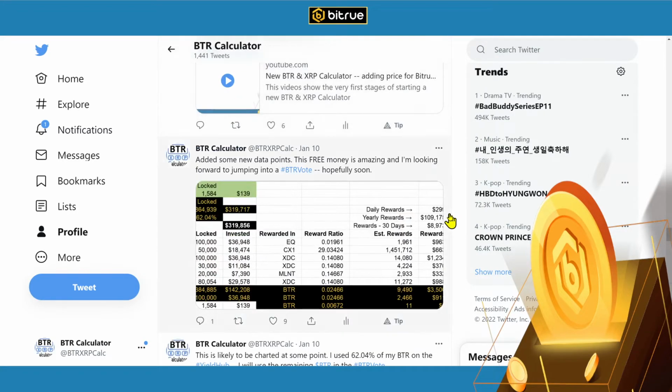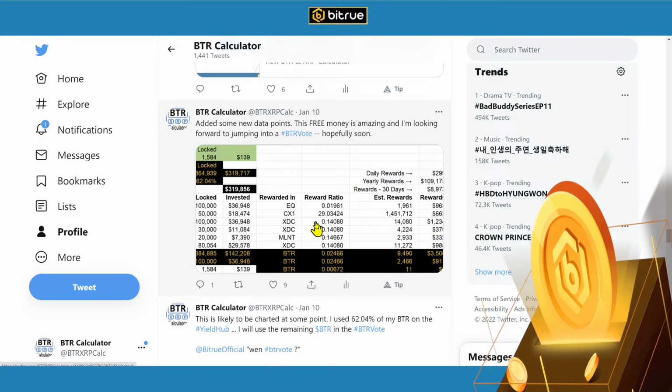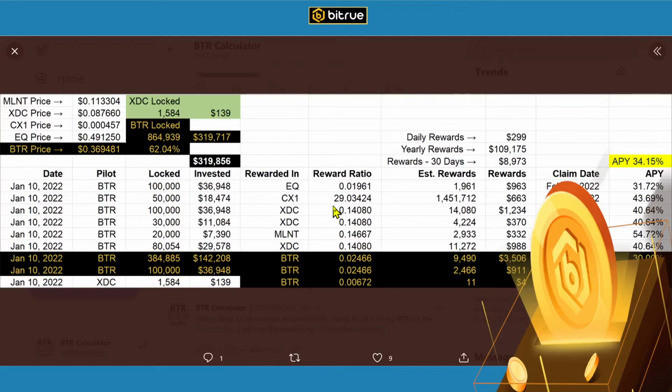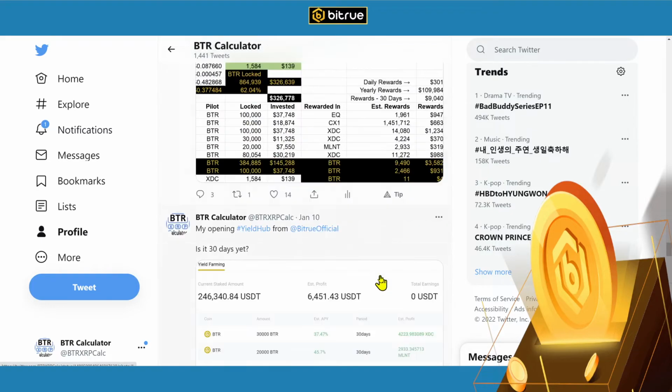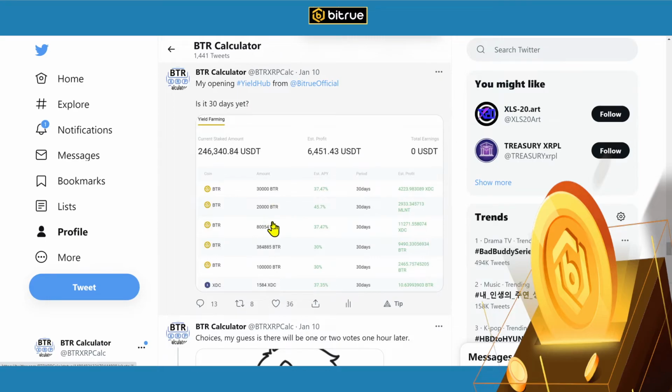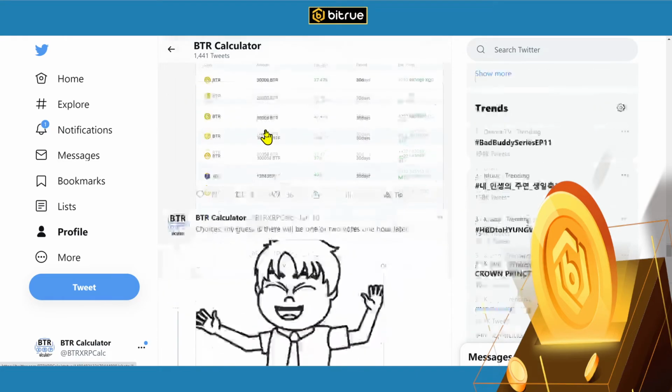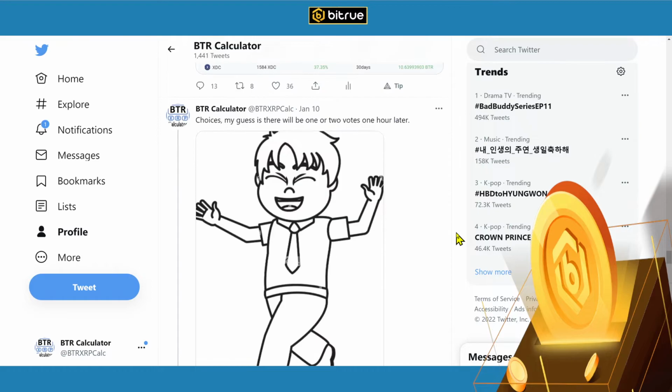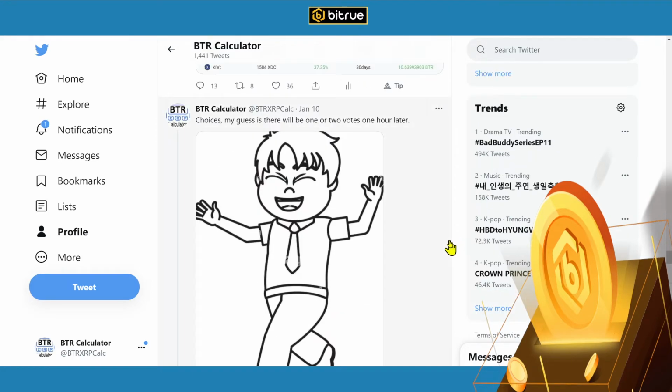Let's see. Do we have any other charts? This isn't a chart, but this is how I get some of the data. This is probably going to change a bit, but this is all the farms I'm in, how much I put in, how many BTR, what the expected returns are, estimated returns. What is this? I think this is my first investment. I'm just sharing that. Waiting for 30 days to get the cash. What is this about? Oh, I guess this is me being happy that I got choices between farms and votes.